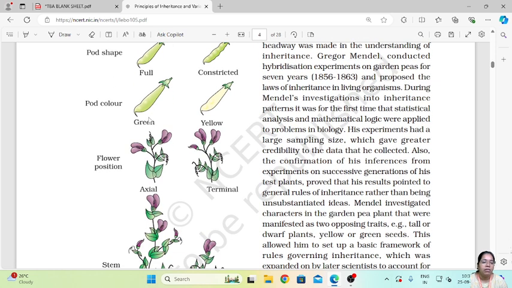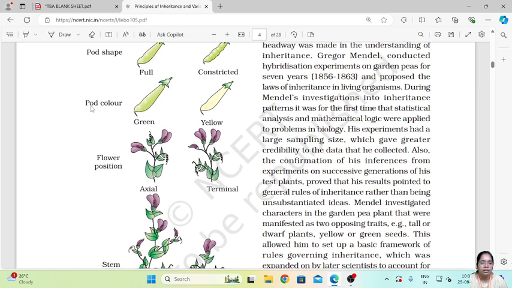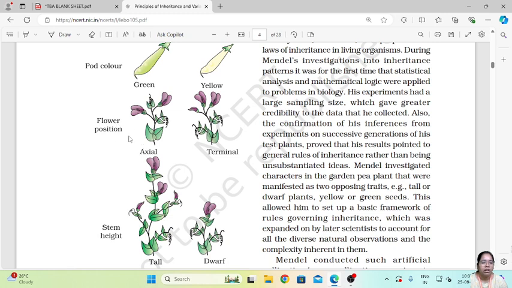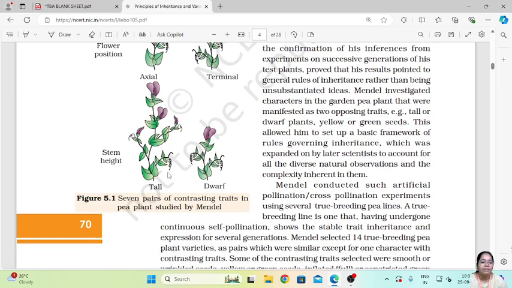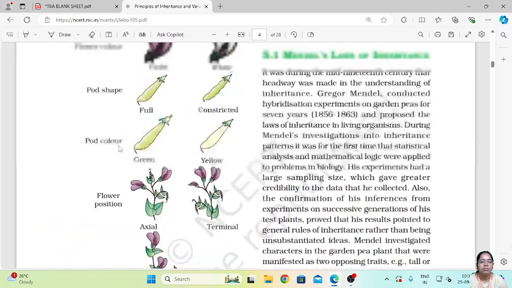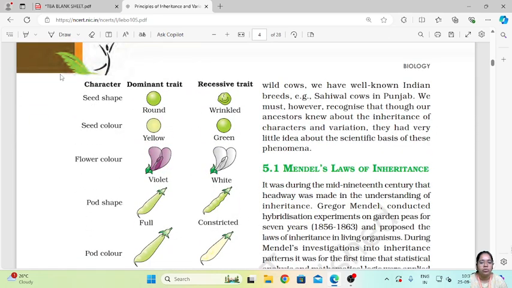In pod color, green is the dominant trait and yellow is the recessive trait. In flower position, axial, that is in the axis, is the dominant trait, and terminal, if the flowers are borne on the terminal ends of the stem, is the recessive trait. Then stem height: tall was dominant and dwarf plants were recessive. These were the 7 characters which he used to propose the law of inheritance.